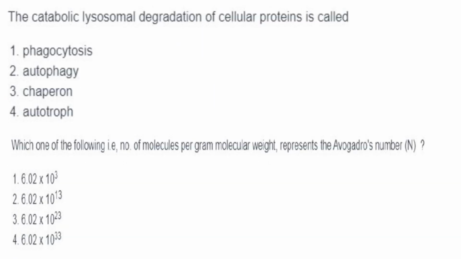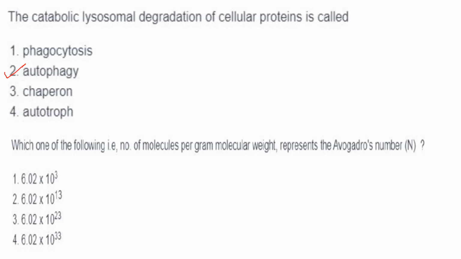The catabolic lysosomal degradation of cellular proteins is called autophagy. And what is phagocytosis? It is the process by which cells engulf and degrade bacteria or dead cells.